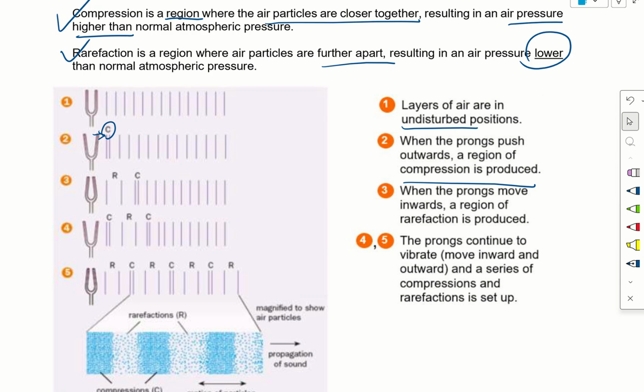But when the first air layer pushes against the second air layer, it will be pushed back, so they will be further apart. Then it creates a region of rarefaction where the air pressure is lower. This pushing continues, so in the end it results in a series of compression and rarefaction.